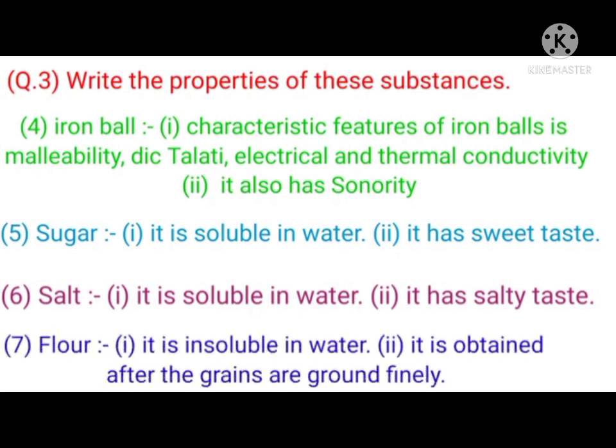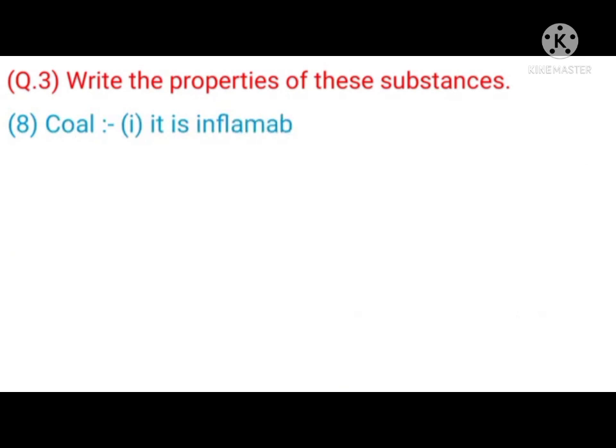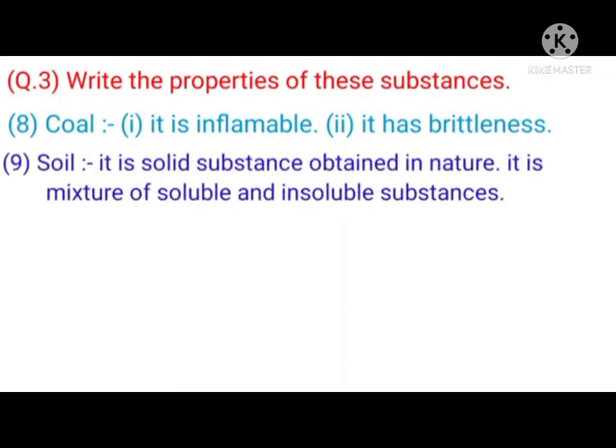7. Flour. 1. It is insoluble in water. 2. It is obtained after the grains are ground finely. 8. Coal. 1. It is inflammable. 2. It has brittleness. 9. Soil.